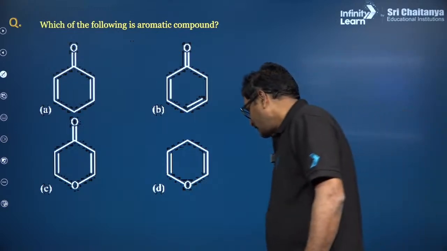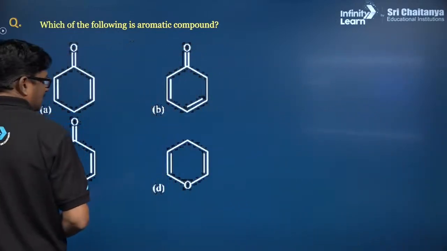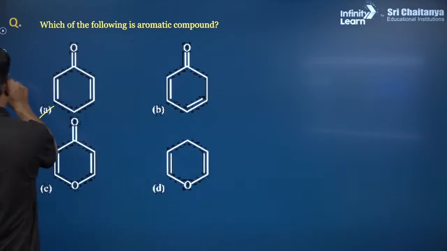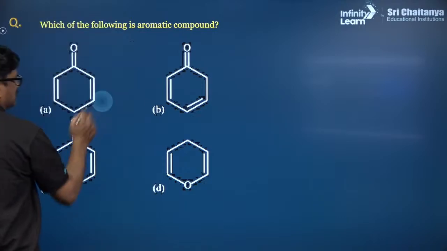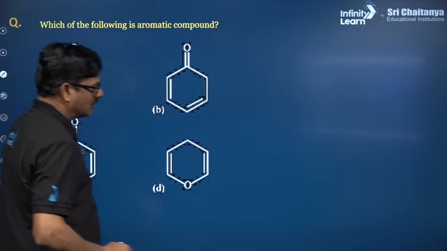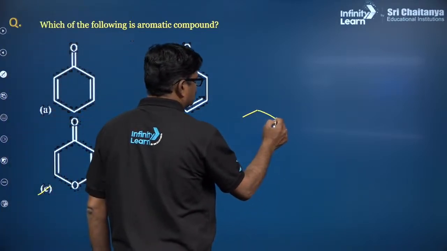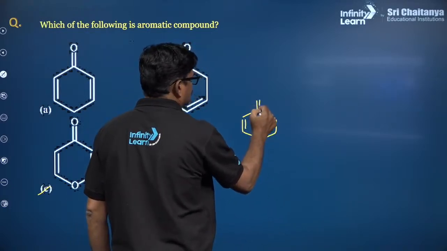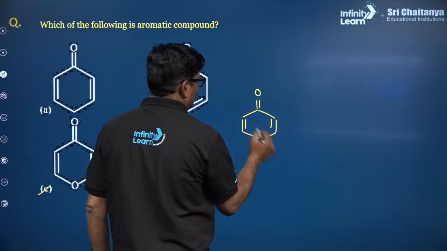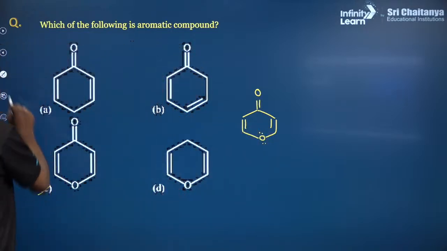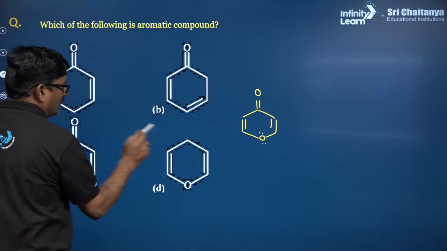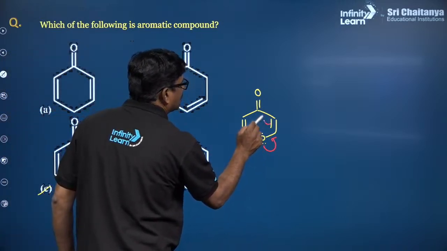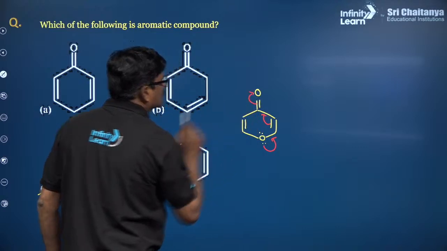Now I just want to introduce you to a new concept called quasi-aromatic. Now I want to say the answer is going to be C. How? Look at this. The lone pair of electrons is coming over here, and it is going to be here, it is going to be here, right?